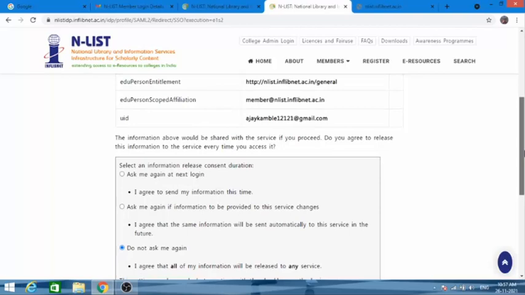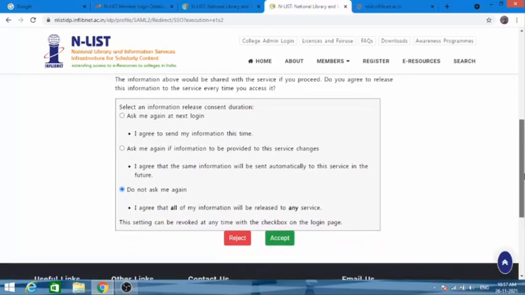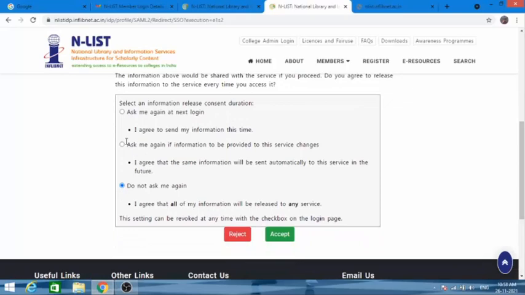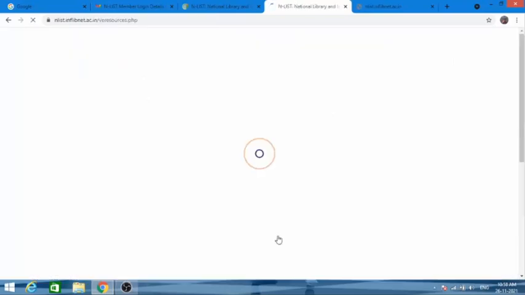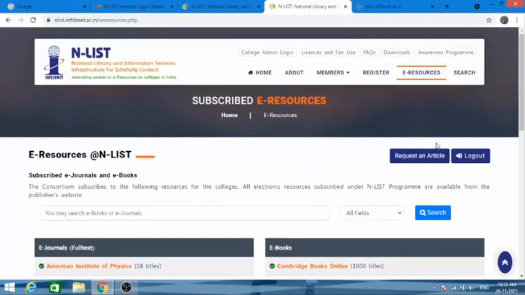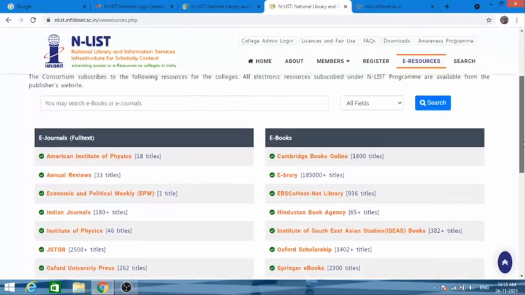They are giving you access to all the publications which are available on the website of the publisher, which can't be shared and which are not available free of charge. You have to pay for it, but as the college is paying for you, you don't have to pay anything. You have to click on accept or you will not get access to anything. So just click accept here, and now you will get access to all the resources.